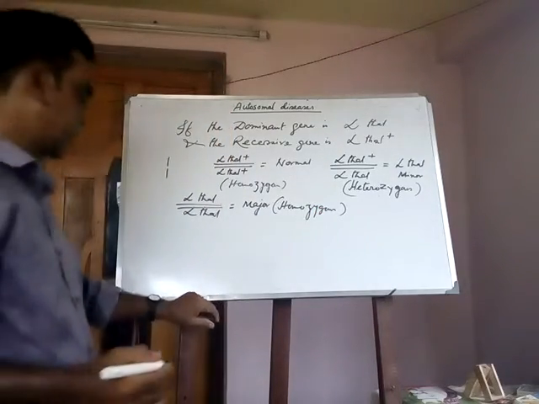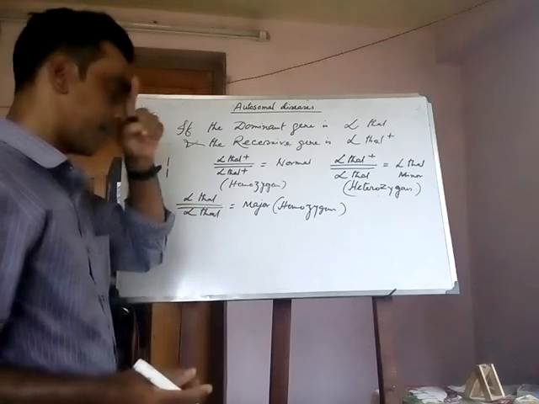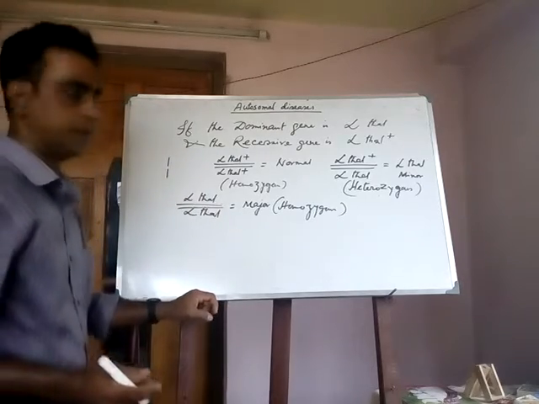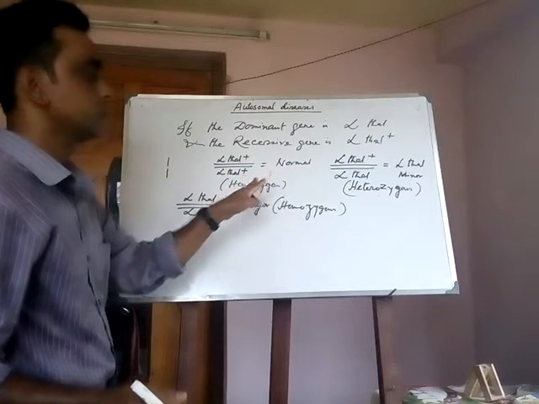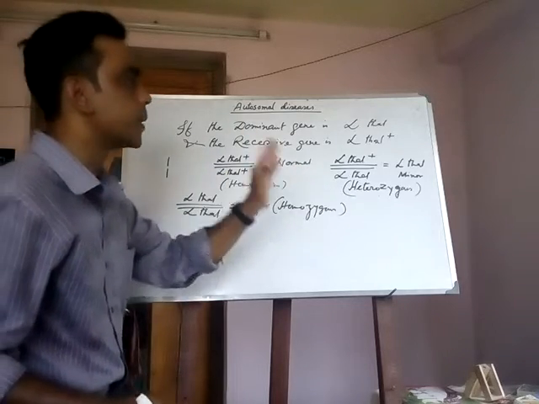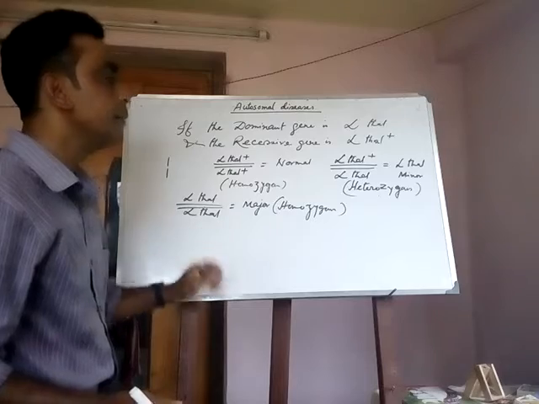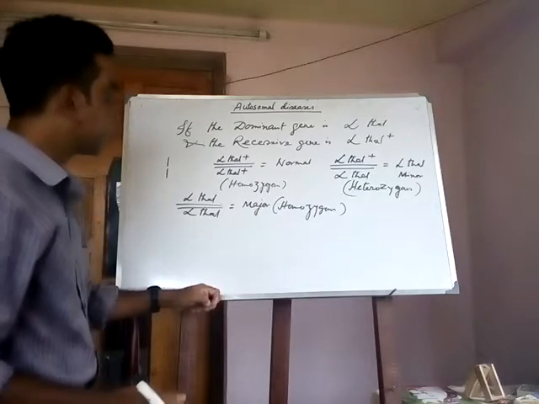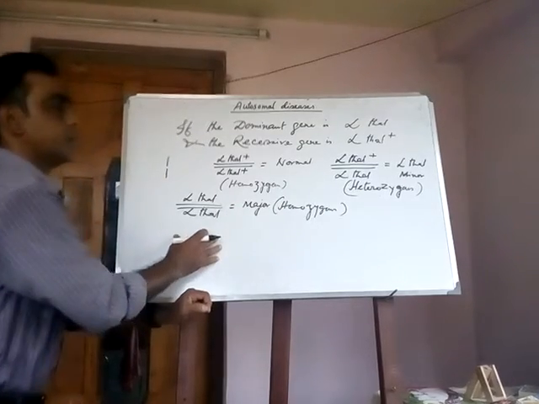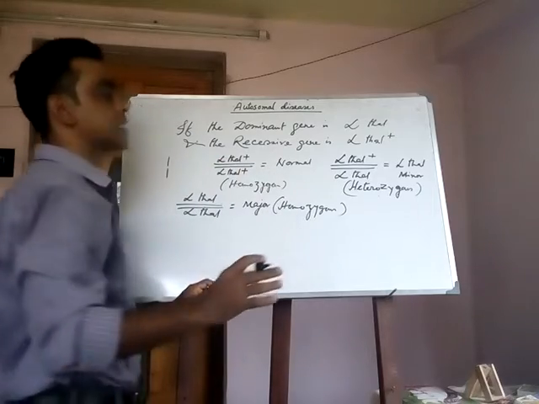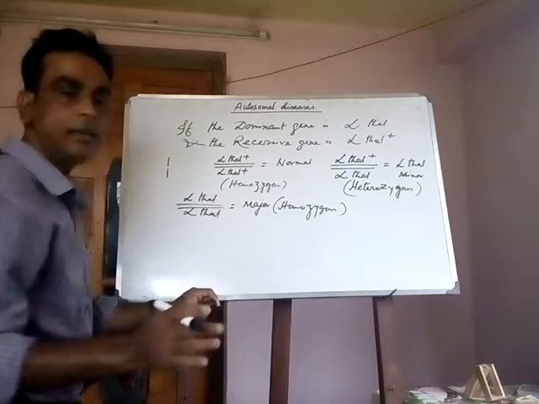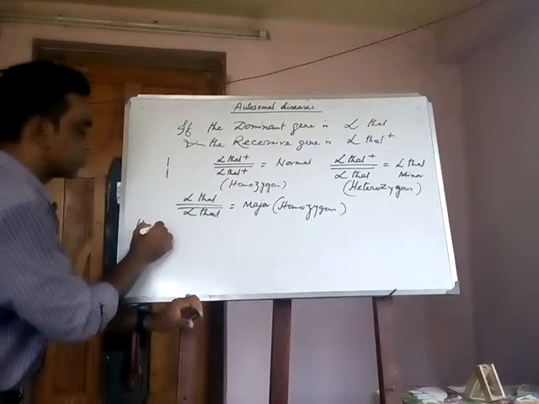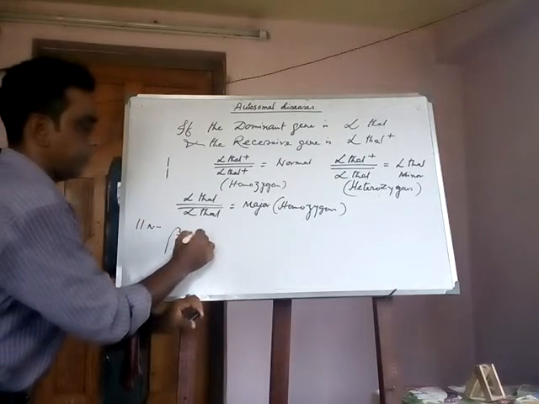There are three types of thalassemia we learn here: alpha thal normal, where the disease is not found, alpha thal minor, and alpha thal major. The same types of thalassemia can be shown in the 11th chromosome, that is beta thalassemia.